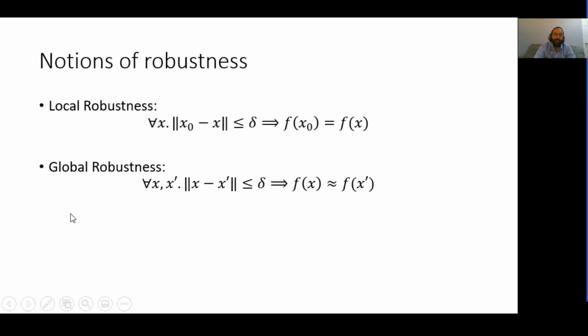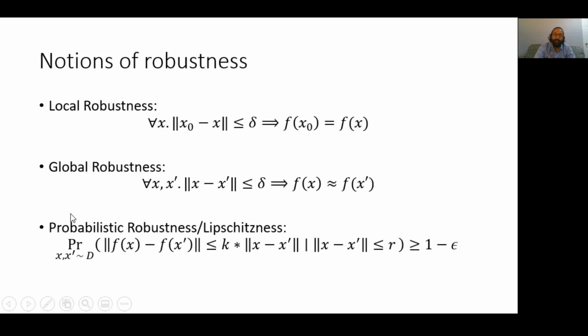So in this work, we present a relaxed notion of global robustness that we refer to as probabilistic robustness or probabilistic Lipschitzness. We imagine that there is some distribution D from which the inputs to the neural network are drawn.